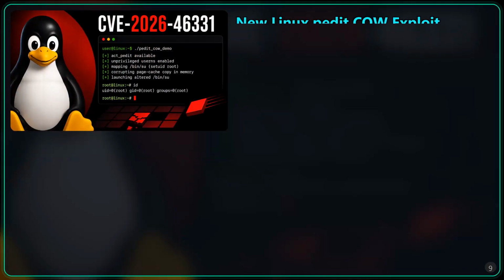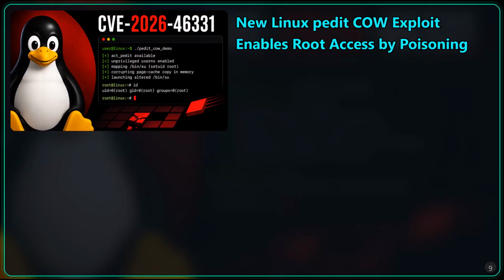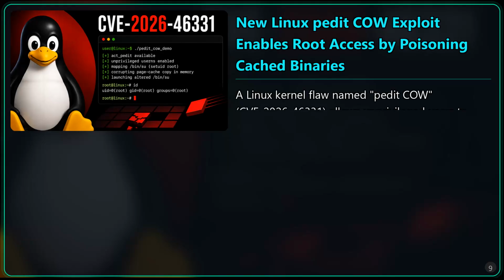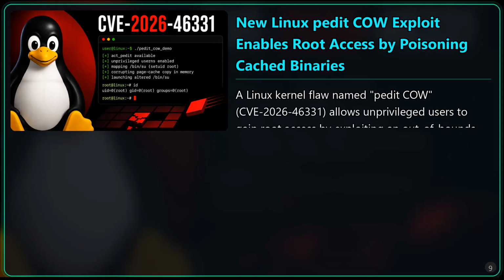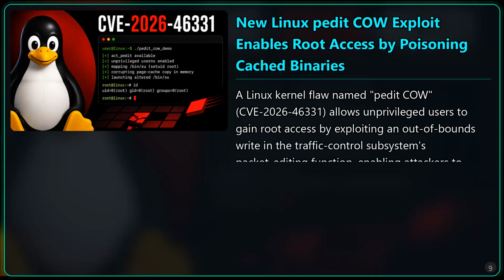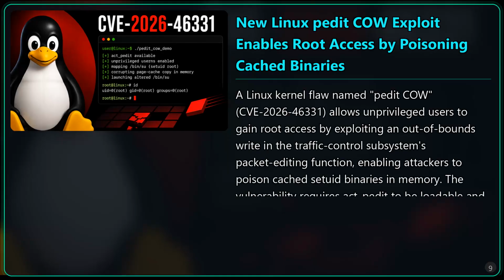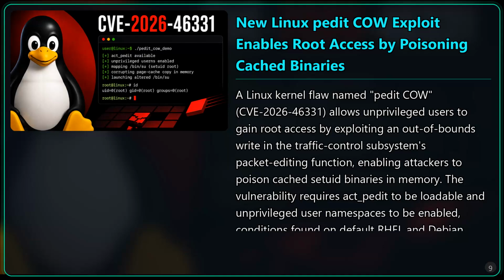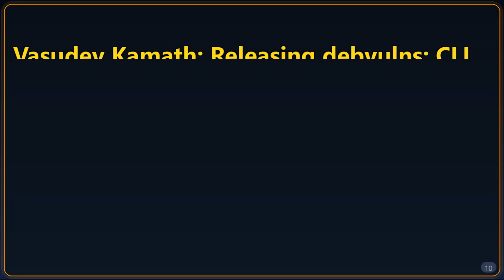New Linux Petit COW exploit enables root access by poisoning cached binaries. A Linux kernel flaw named Petit COW, CVE-2026-46331, allows unprivileged users to gain root access by exploiting an out-of-bounds write in the traffic control subsystem's packet editing function, enabling attackers to poison cached setuid binaries in memory. The vulnerability requires act_pedit to be loadable and unprivileged user namespaces to be enabled, conditions found on default RHEL and Debian installations.